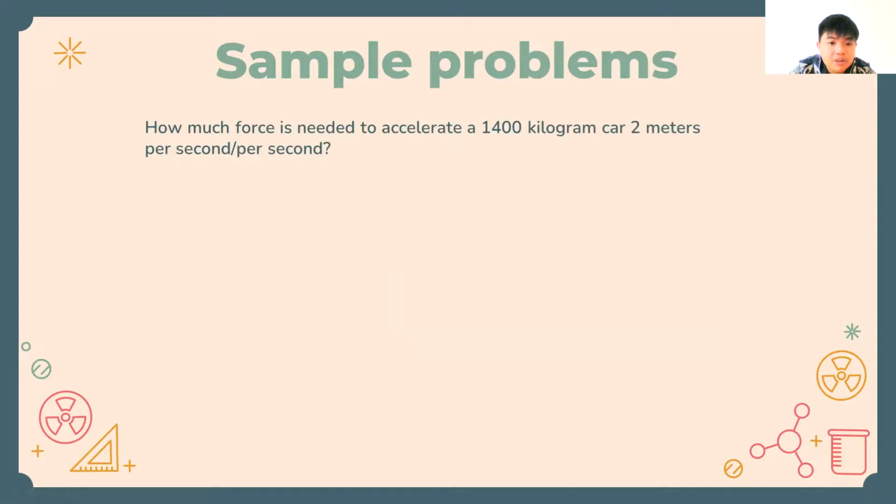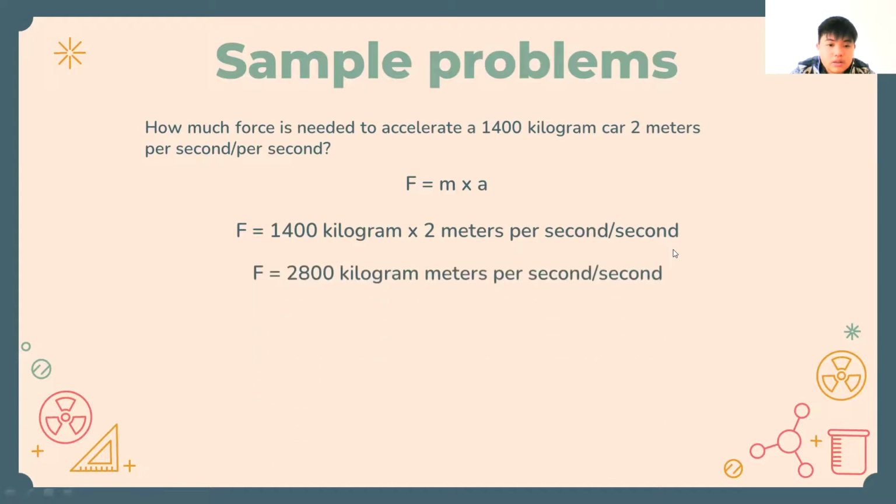The next one is, how much force is needed to accelerate a 1,400 kilogram car 2 meters per second squared? It's actually easy. You just need to put in the main equation. We are finding the force, F net, and the mass is 1,400 kilogram, and the acceleration is 2 meter per second squared. So 1,400 times 2 equals 2,800 kilogram meter per second squared. As we know, kilogram meter per second squared equals Newton, so 2,800 Newton. Just like that.